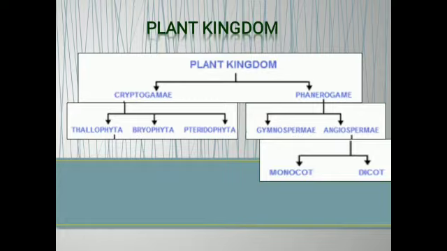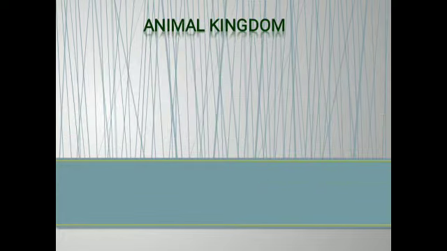Monocot means seed with single cotyledon, and dicot means seed with two cotyledons. Its detailed knowledge is in previous videos. You can find this topic in detail in previously uploaded videos. Have you got it? Now the next is animal kingdom.